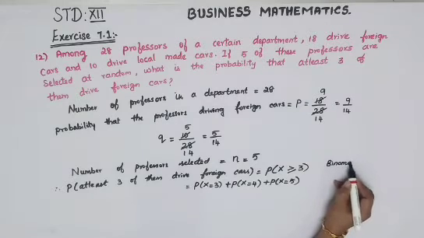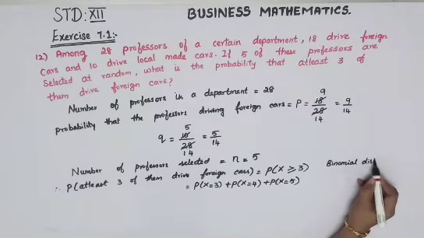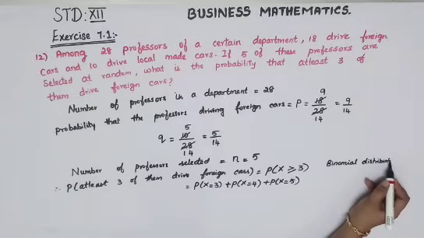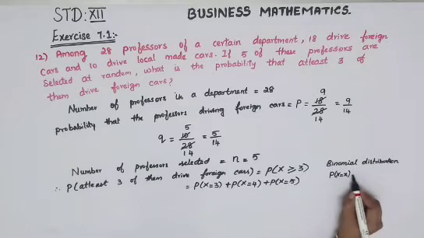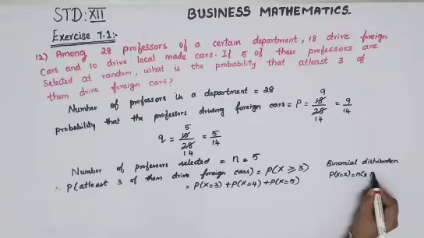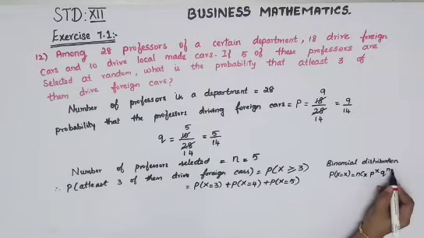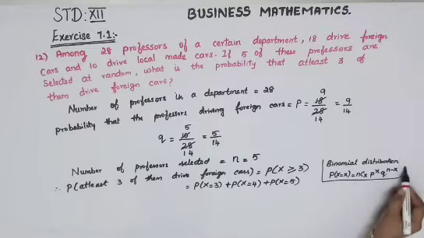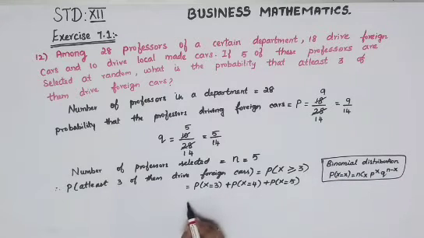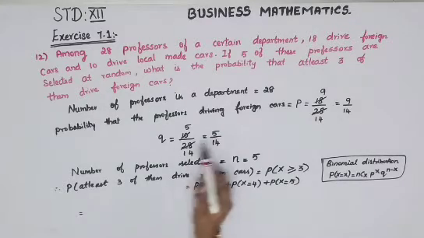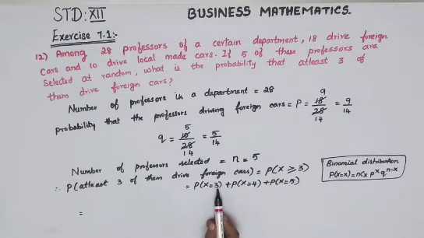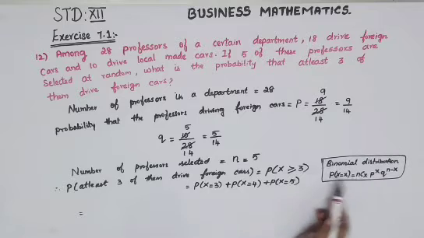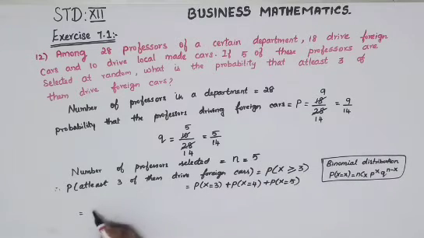Binomial distribution, your formula is P of X is equal to X, that is equal to nCx P power X Q power n minus X. So you'll have to use this formula now here. Okay, so which is equal to, just start here, X is equal to 3. Okay, all the other values will be here. P is here, Q is here, and n is here. And when your X value will become 3 here, so just substitute it here. So n is 5. Okay, so 5C3,